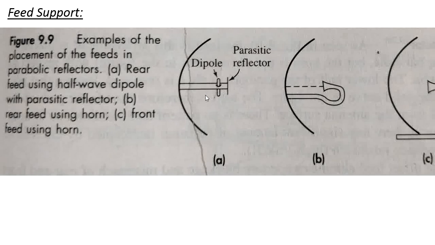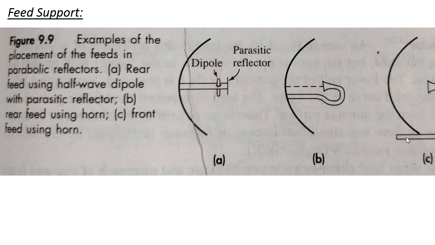Here one more point we need to discuss is, whenever the signal is transmitted by the feed, some of the reflected signal falls onto the feed source. Due to that, a mismatch in the impedance will occur here. Along with that, in figure C, we are taking the support, which we call the supportive feed.